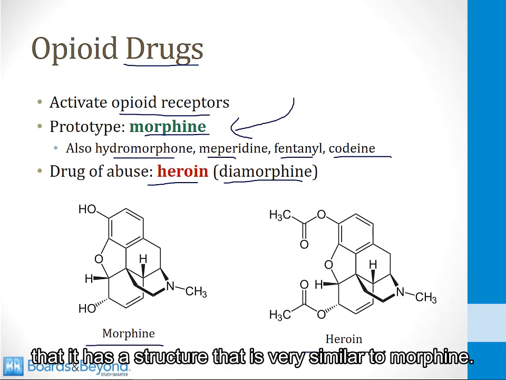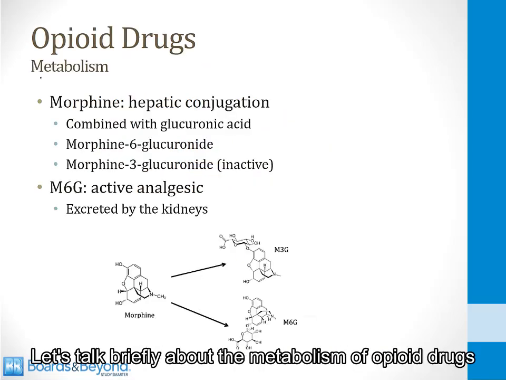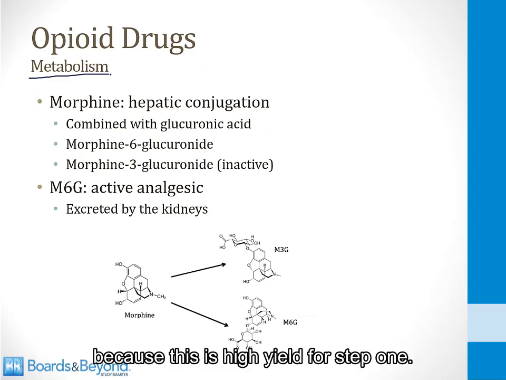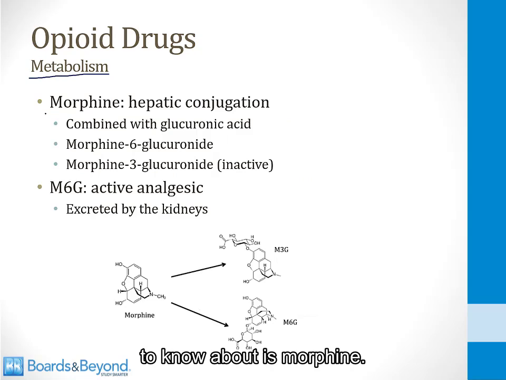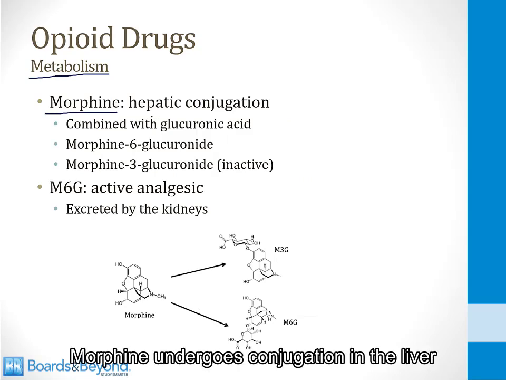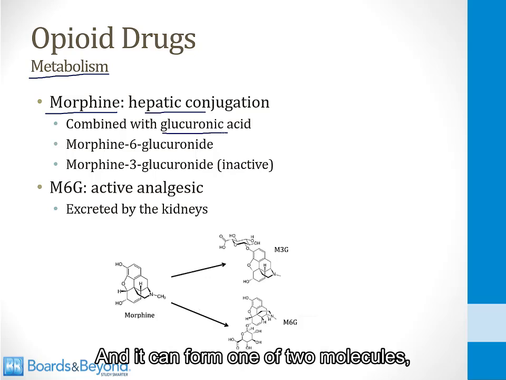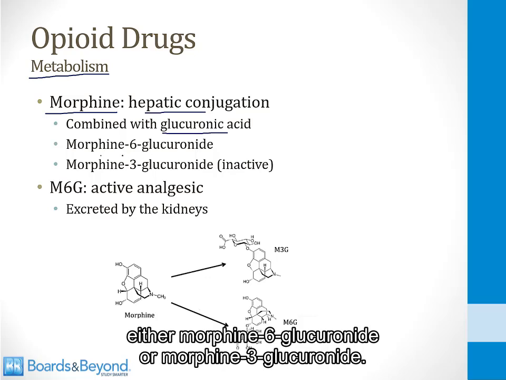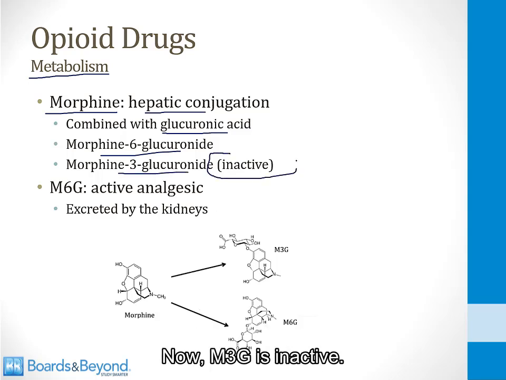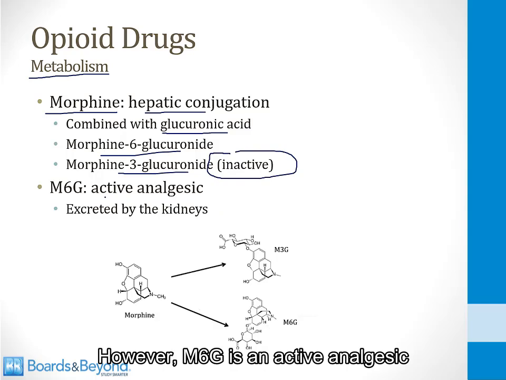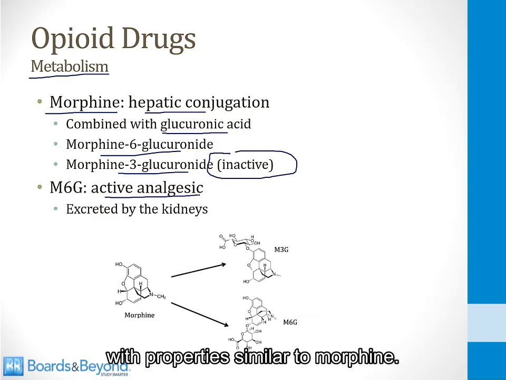Let's talk briefly about the metabolism of opioid drugs because this is high yield for Step 1. The drug they're going to want you to know about is morphine. Morphine undergoes conjugation in the liver where it's combined with glucuronic acid, and it can form one of two molecules, either morphine 6-glucuronide or morphine 3-glucuronide. Now M3G is inactive, however M6G is an active analgesic with properties similar to morphine.